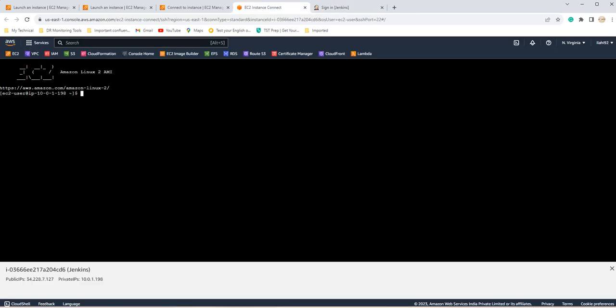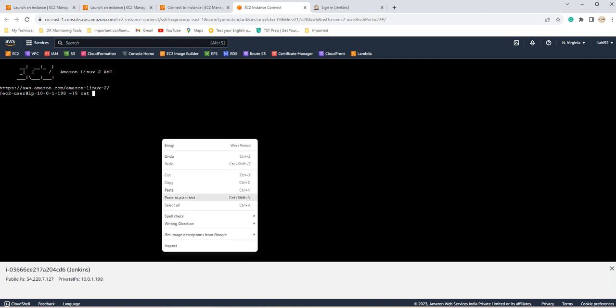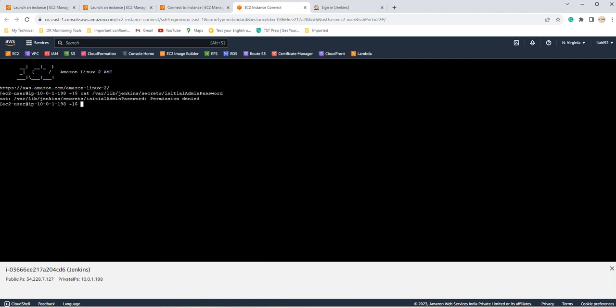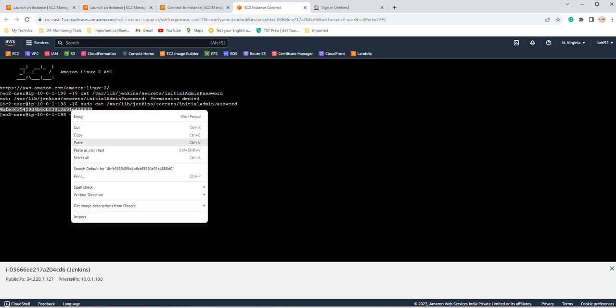So you can just cat. Okay, you have to use sudo. Okay, this is the password for my server.